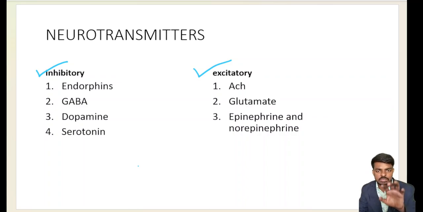Inhibitory neurotransmitters inhibit brain function, excitatory neurotransmitters increase brain function.